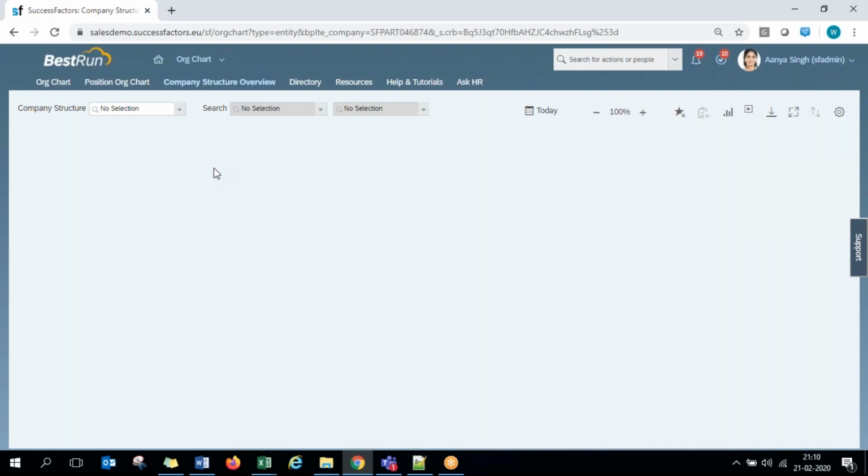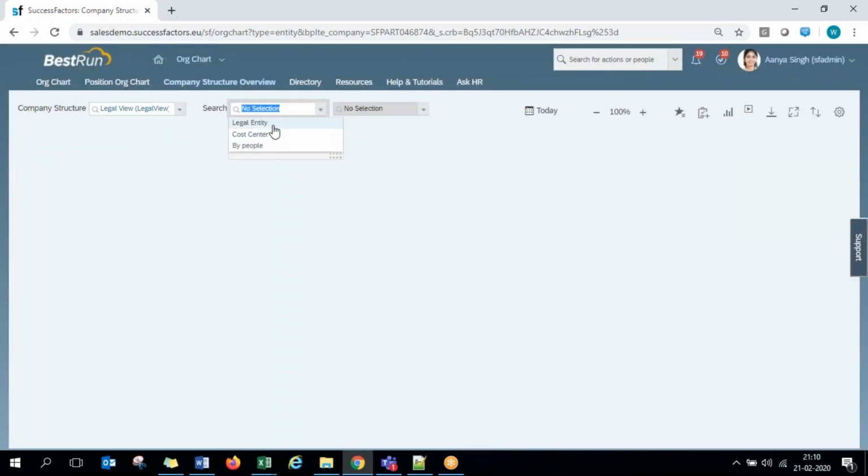So org structure is like the company. Under the company, what are the different business units that they have? Under business units, what are the divisions, departments, cost centers, locations, all that. The hierarchy of a company, the structure of a company, is all under the company structure overview that you can look at. So we can actually have multiple structural views here.